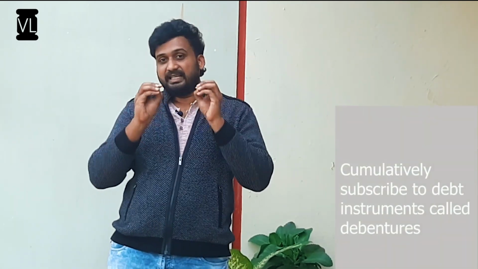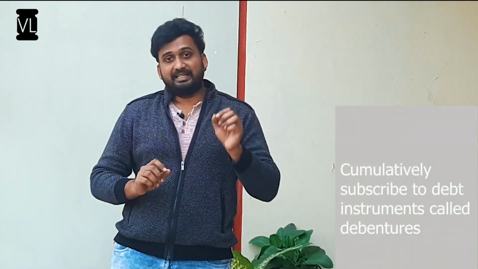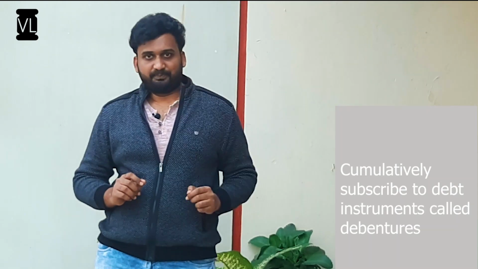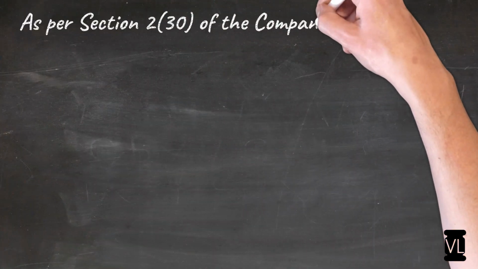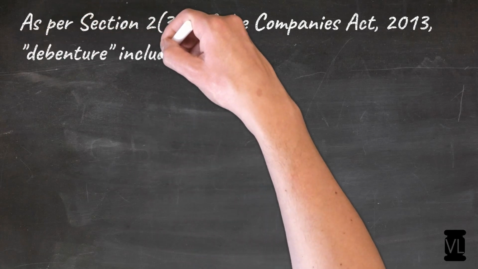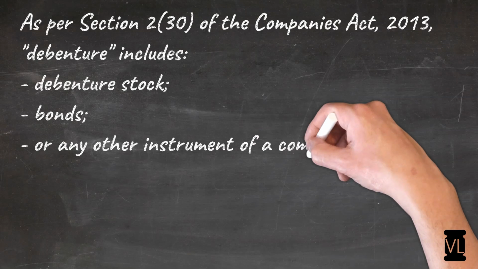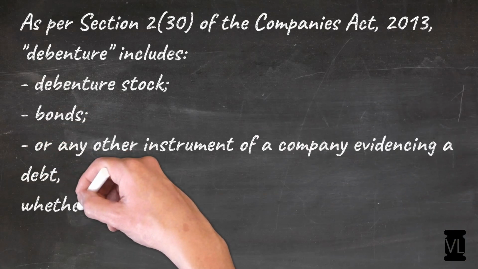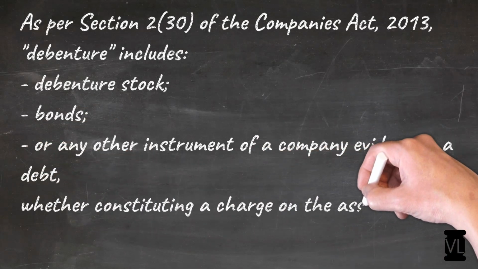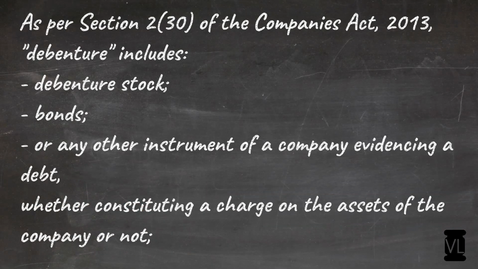So debentures are issued to various debenture holders who cumulatively give the debt to the company, and that debt is termed as a debenture. Now let us look into the legal definition of debenture under the provisions of the Companies Act 2013. As per section 2 subsection 30 of the Companies Act 2013, the term debenture has been defined to include debenture stock, bonds, or any other instrument of a company evidencing a debt. This is most important: any instrument evidencing a debt.